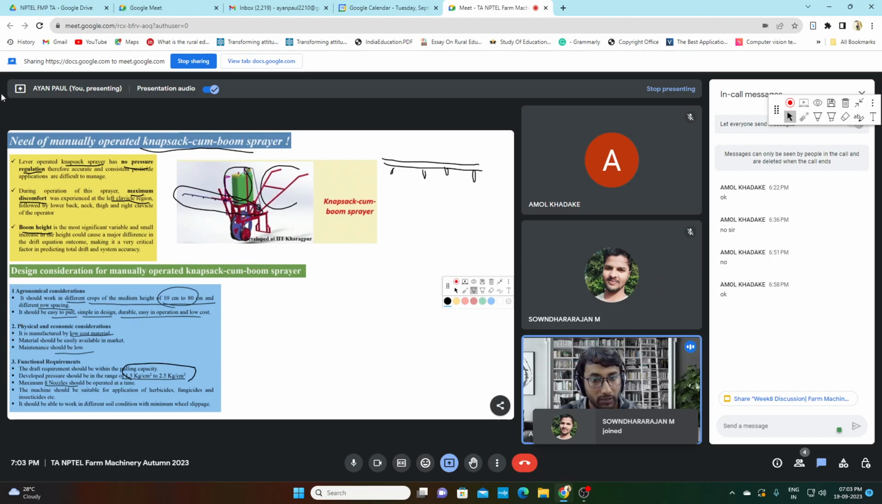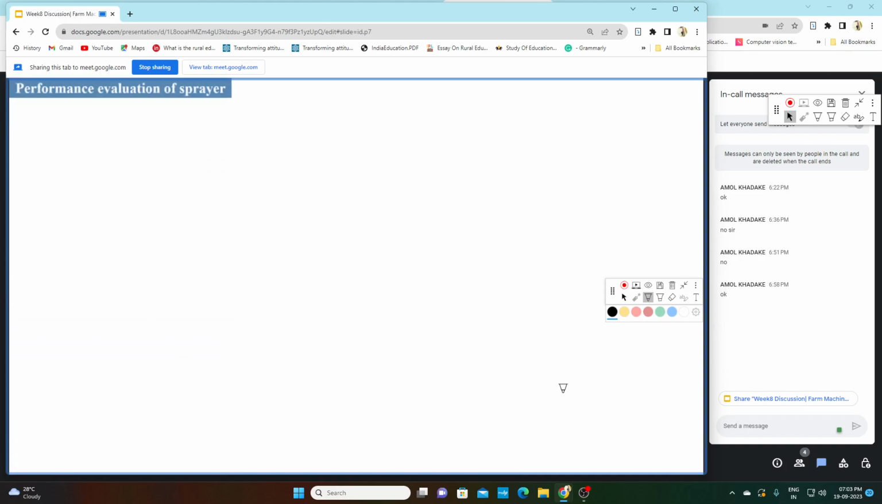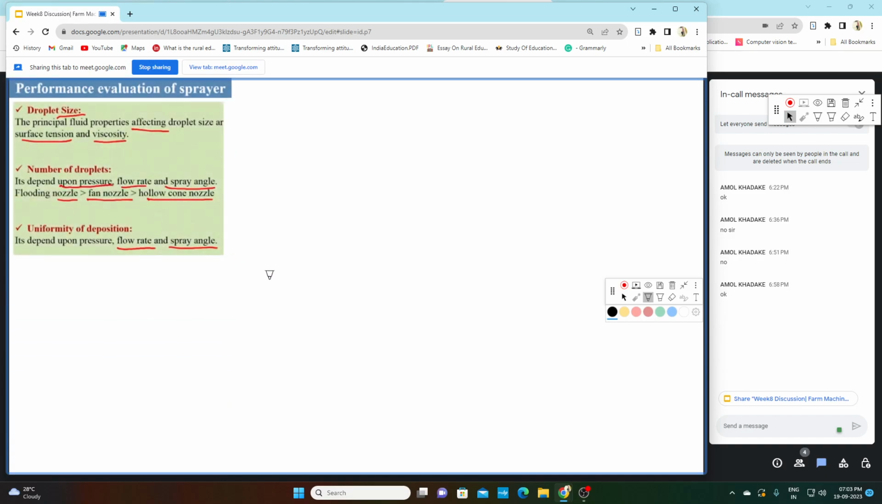Okay, so I hope this slide is clear to all of you. Now let me move to the next thing, that is performance evaluation of sprayer. So we are evaluating performance of sprayer by droplet size, second is number of droplet, and third is uniformity of deposition of the droplets on the leaves or on the plants. So droplet size is affected by surface tension and viscosity.